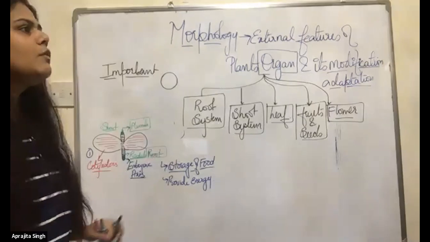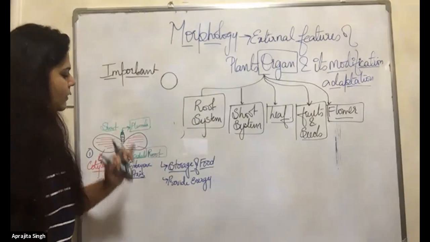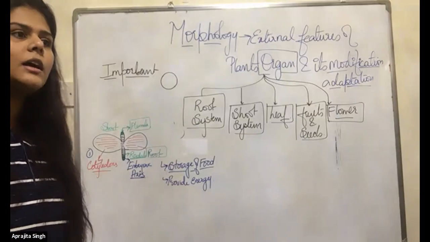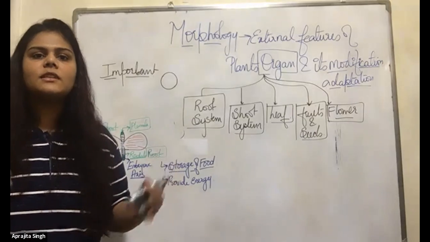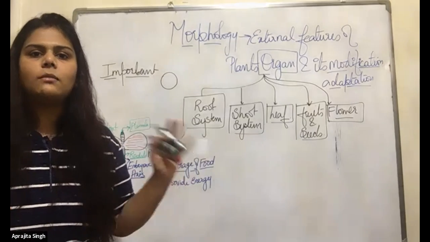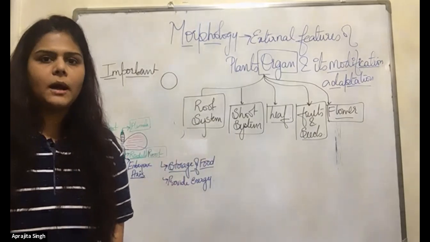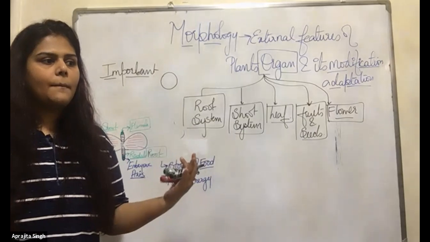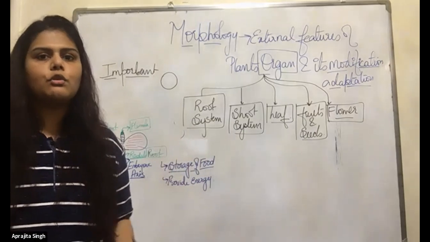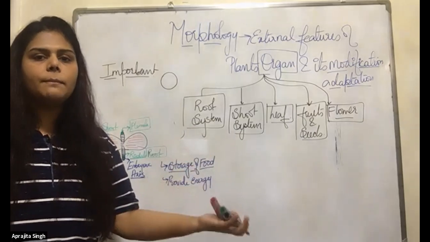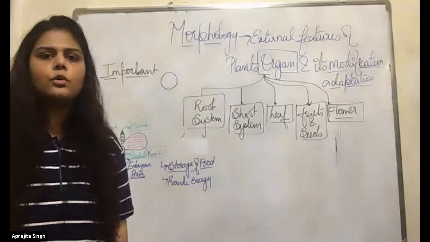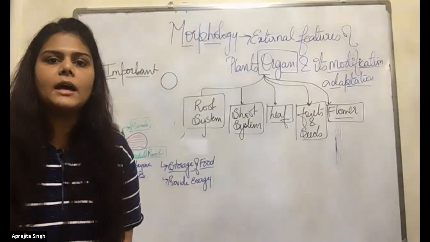Yes, ma'am. Okay, fine. Now, before moving to the other part, I would like to tell you a very interesting thing about plants. You have seen that roots can grow from any part of the plant. For example, the banyan tree. I will show you the images, don't worry. From the banyan tree, the roots are coming from the branches.